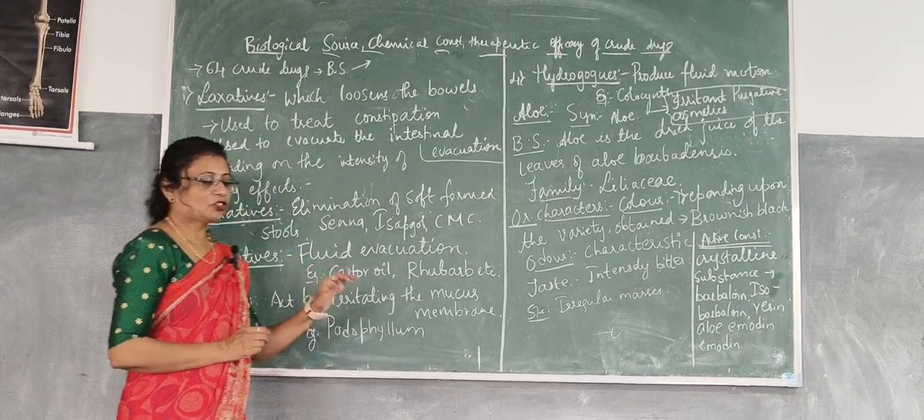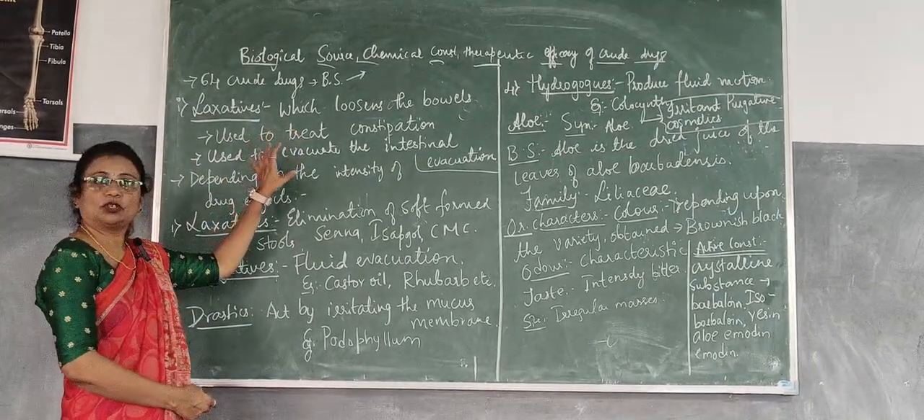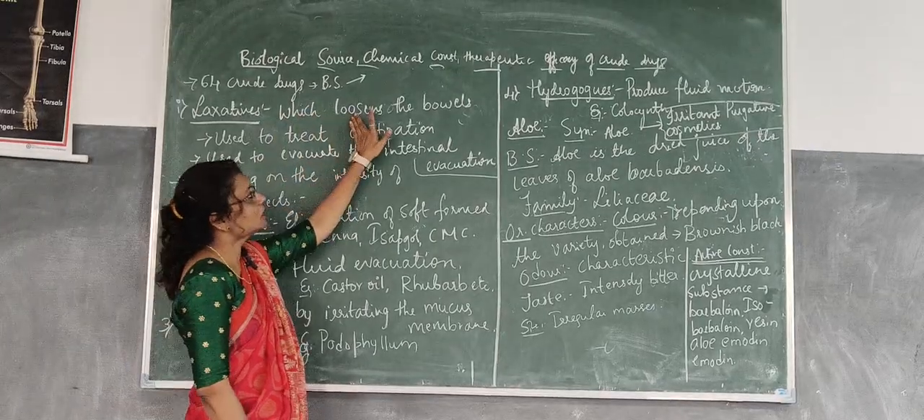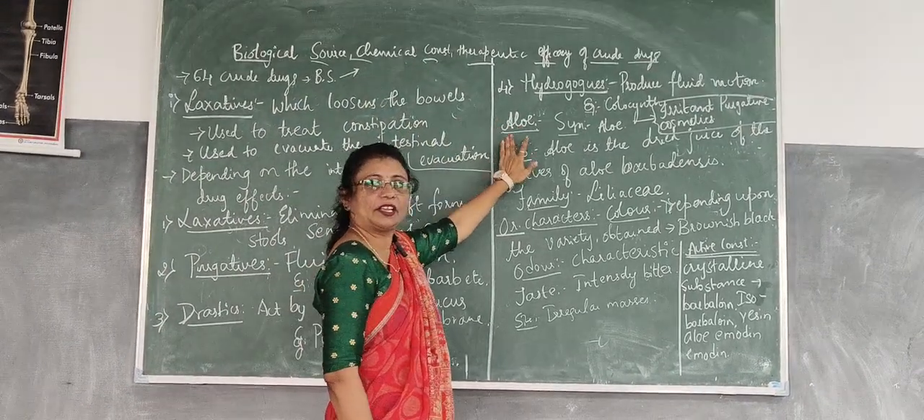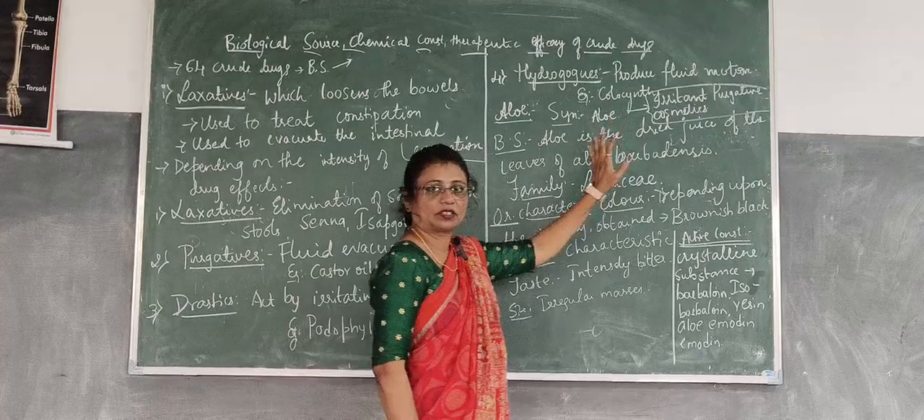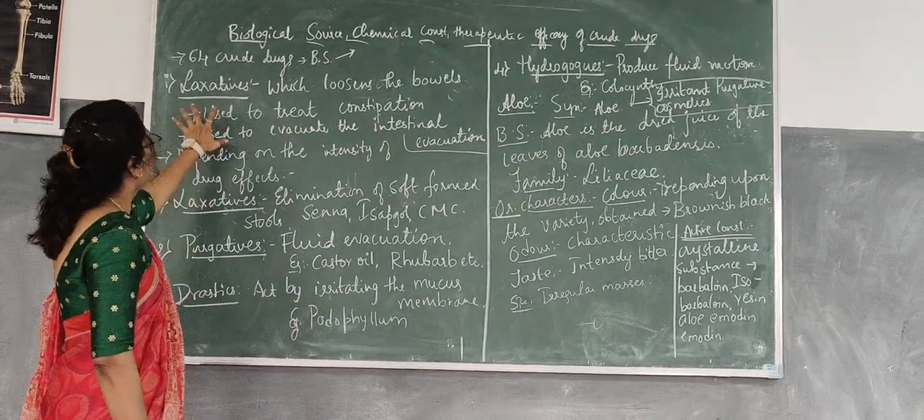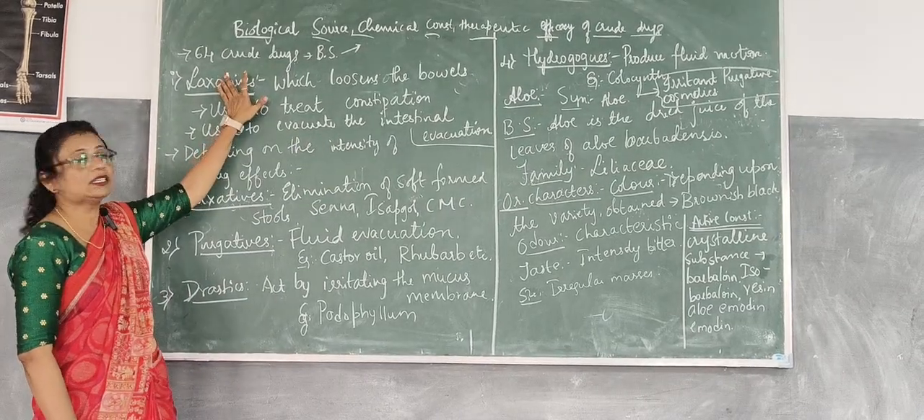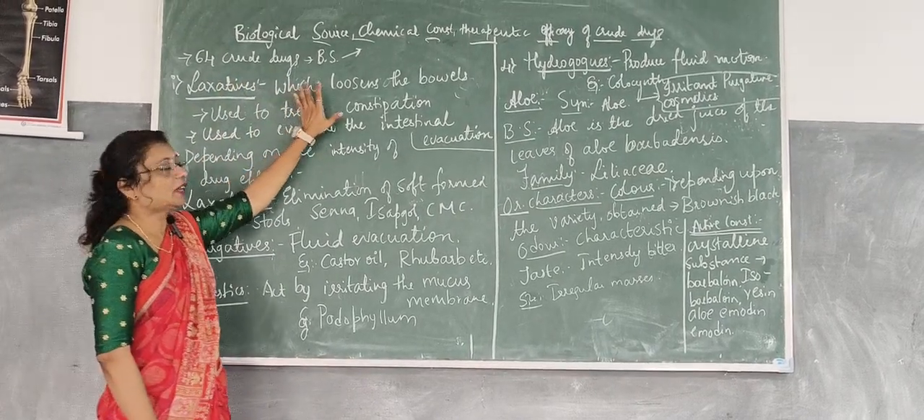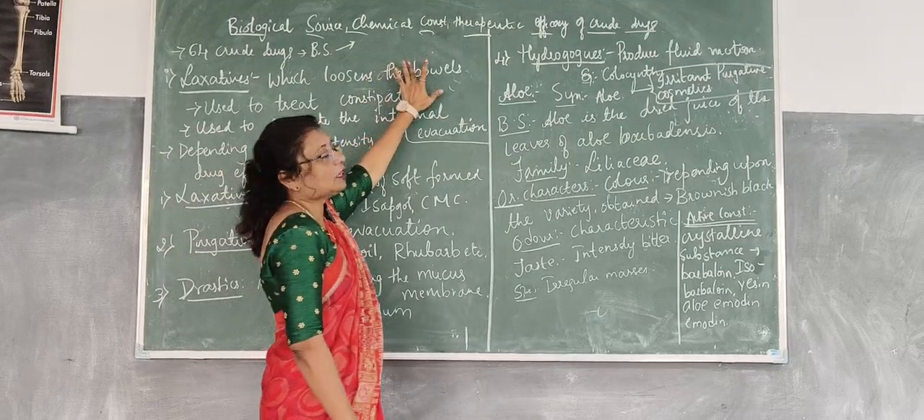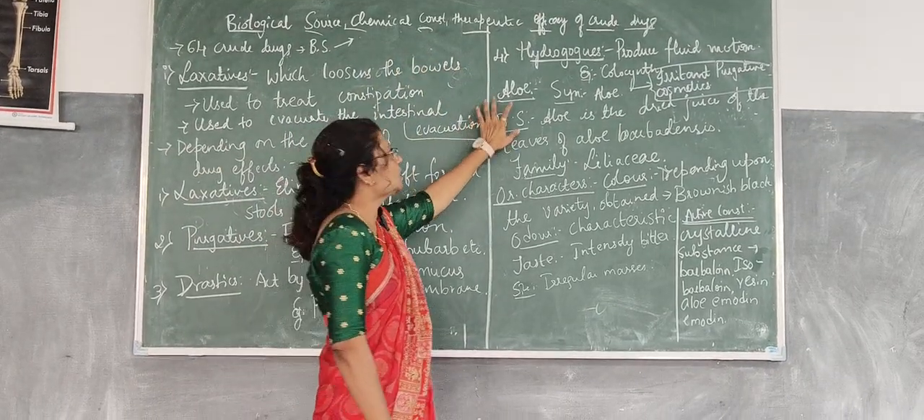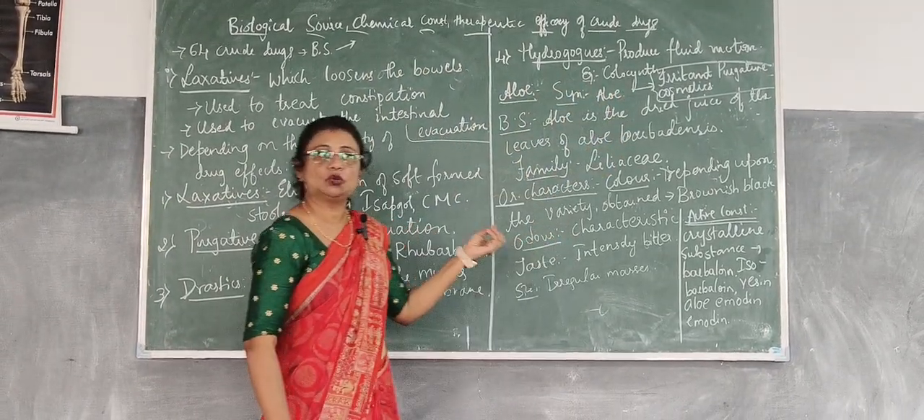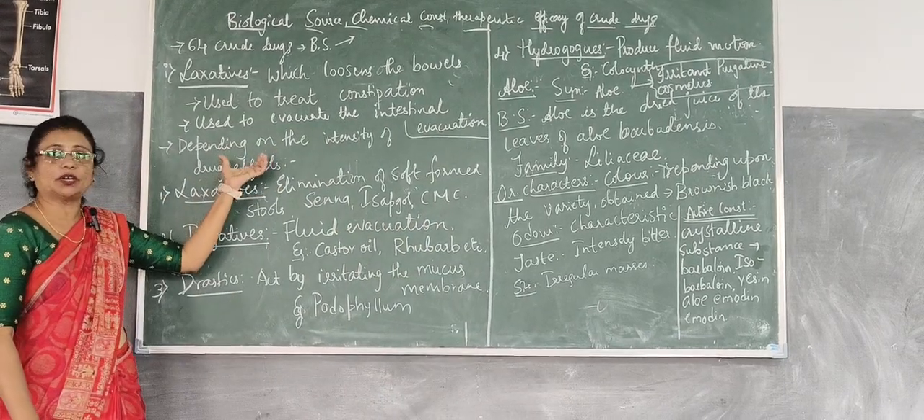Hello everybody. Today's topic is crude drugs: their biological source, chemical constituents, and therapeutic efficacy. In this pharmacognosy course of first year D Pharma, we are learning 64 drugs with their biological source, and the chemical constituents, which are nothing but the active constituents. Therapeutic efficacy means the medicinal or therapeutic uses of the crude drugs.